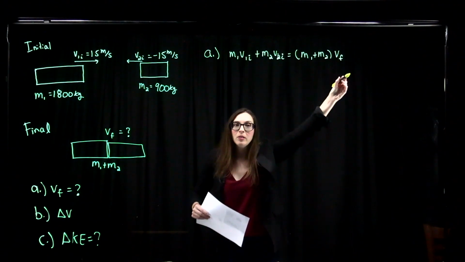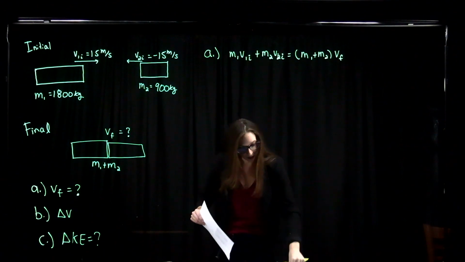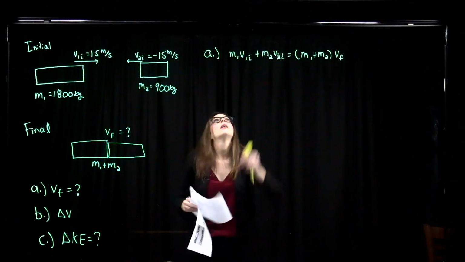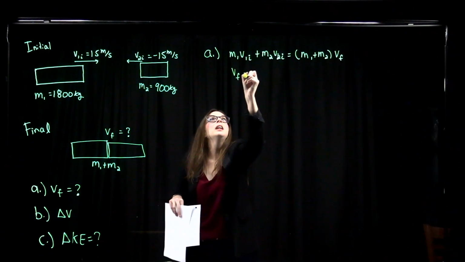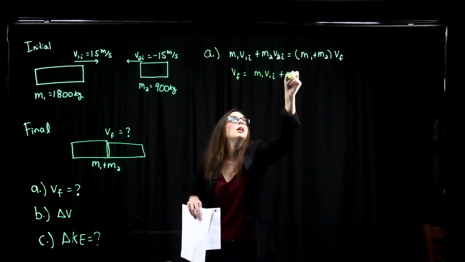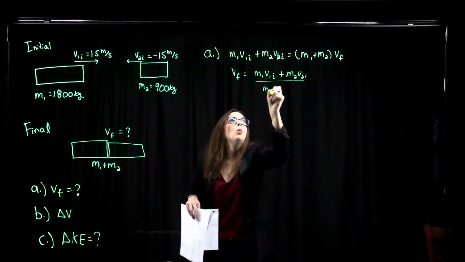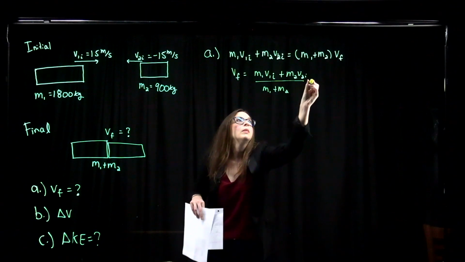We just divide both sides by m1 plus m2, and whenever we do that, we get v final equals m1 v1 initial plus m2 v2 initial over m1 plus m2, equals.